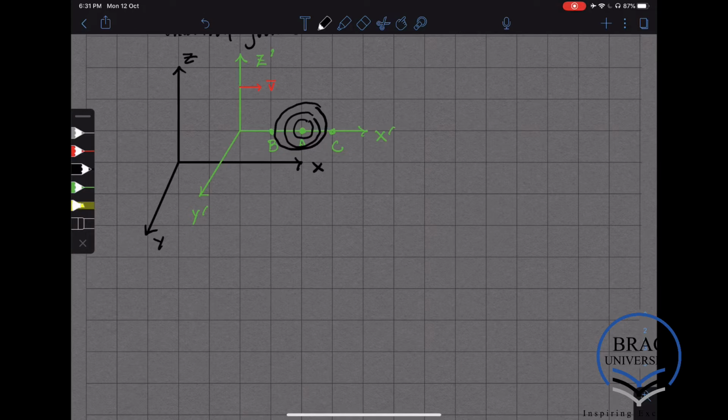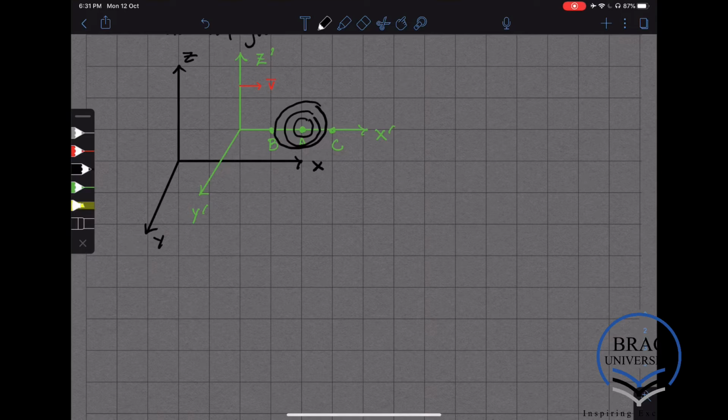Now, if I look at this in the prime coordinate system, because B and C are equidistant from A, the time that the flash of light takes to reach B is the same as the time it takes to reach C. So delta T prime of AB is going to be equal to delta T prime of AC. We are using prime because we are in the prime coordinate system.